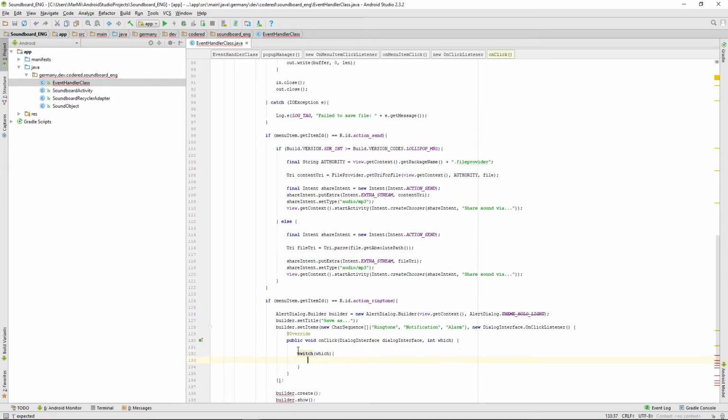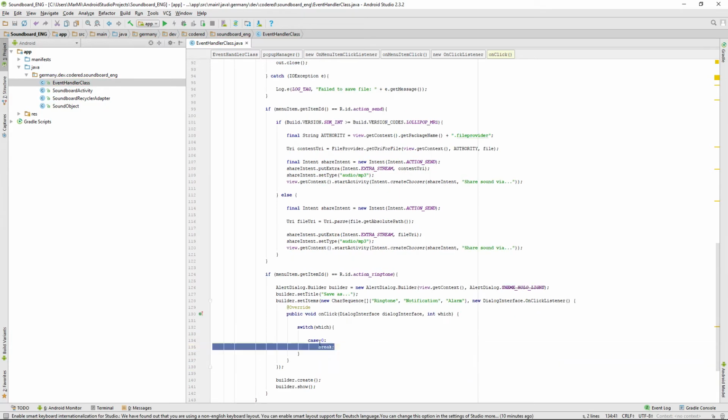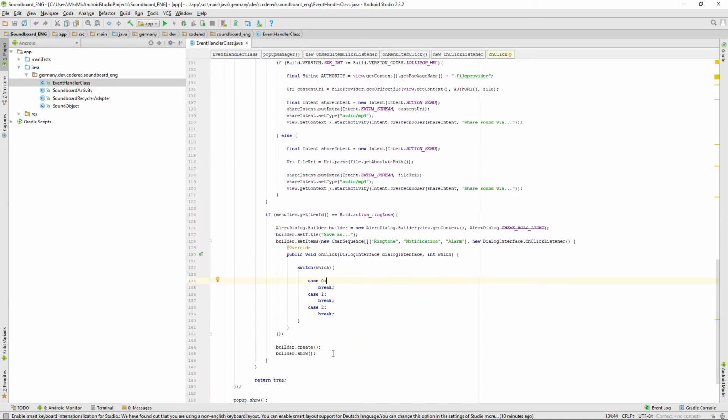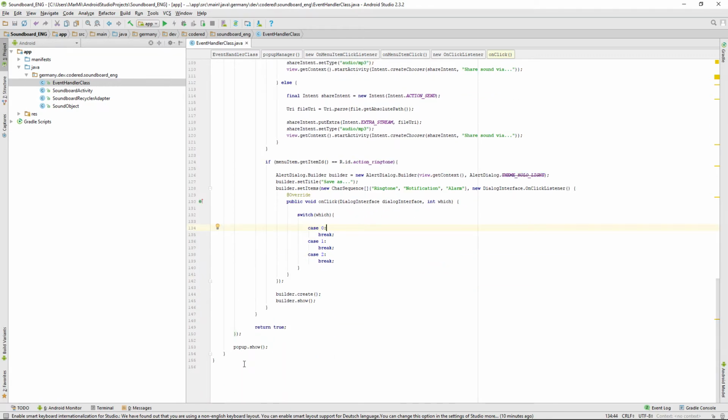So, and case 0, that's the ringtone. So then just paste that as the common, well, brackets for an item, and well, and we want to, well, reference a function here that we will write right now.